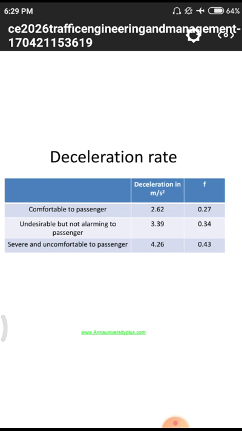Deceleration rates for different vehicles. Normally these buses have some amount of speed whenever they are traveling, and cars have some quantity of speed, and bikes have some quantity of speed as prescribed by these IRC rules. So they need to travel at those speeds only, otherwise there will be no control on the vehicle. Bikes have some maximum speed of 80 kilometers per hour.